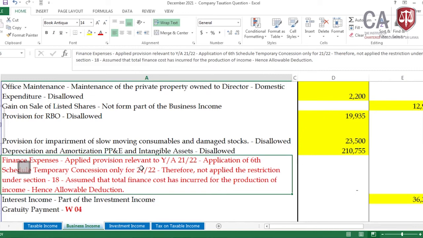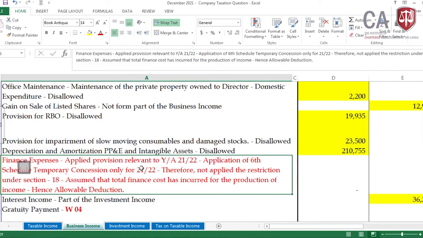meeting of the requirement of section 12, whether the finance cost has been incurred for the production of income, or whether that finance cost has been incurred for a borrowing, and that borrowing has been utilized to acquire an asset, which asset is used for the production of income. In section 12, particularly subsection A and subsection B, we are looking at nothing other than that. Section 18 is applicable for 22-23; only for 21-22 it has been restricted. And again there is a change for section 18.